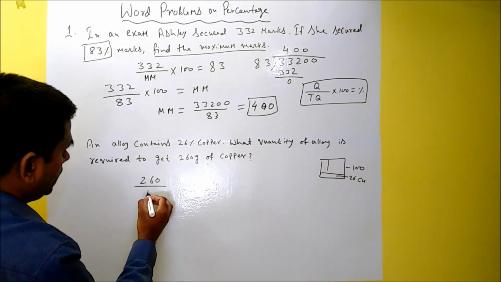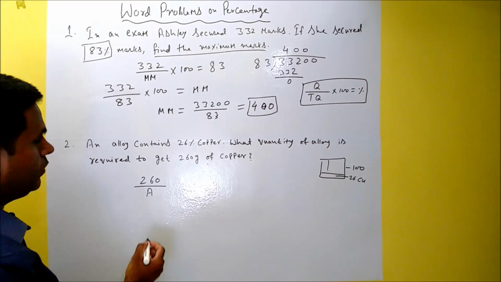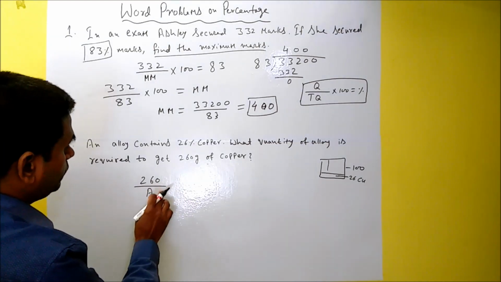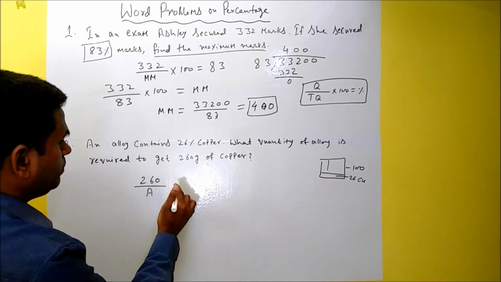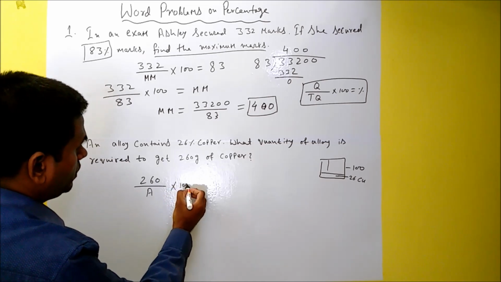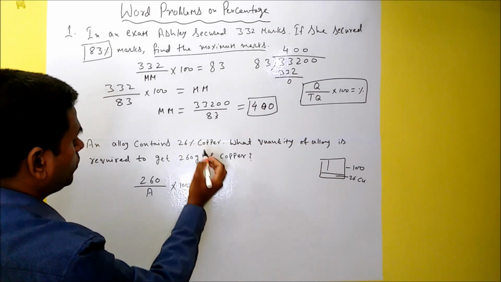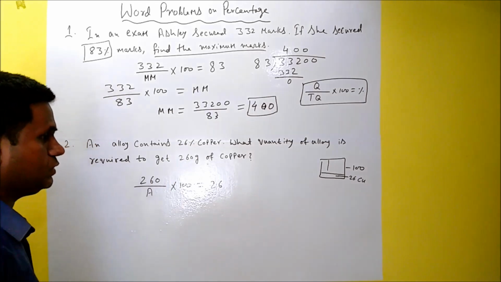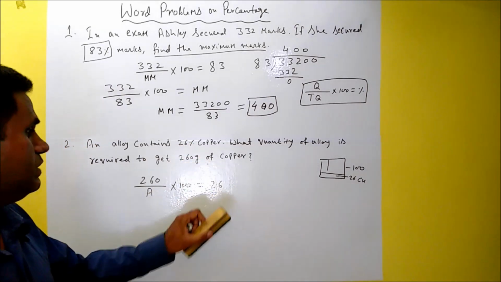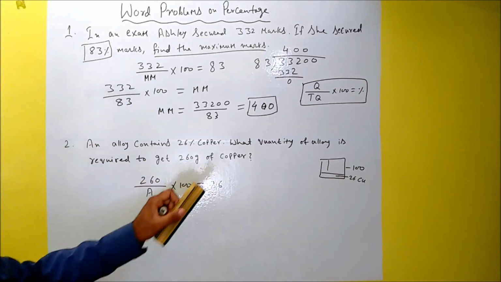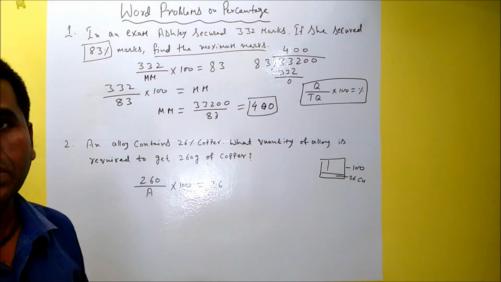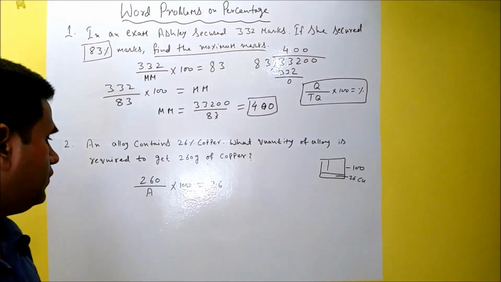The variable name we can take from the problem itself, which says what quantity of alloy is required. So let's say required alloy is A, out of which 260 gram of copper we will mix, and if we multiply with 100 we get how much? 26 percent. Percentage is given. So now we have framed the equation from the question. Now if we solve, we'll get the answer.